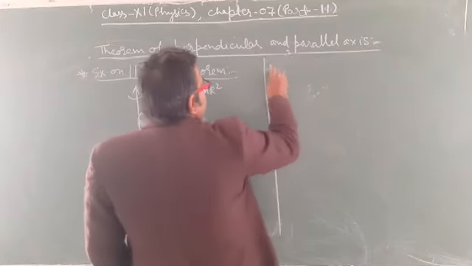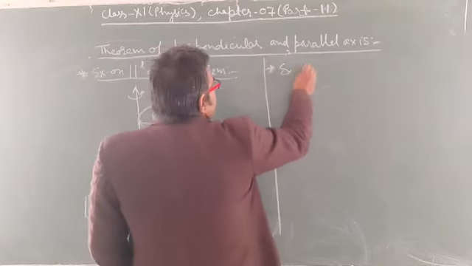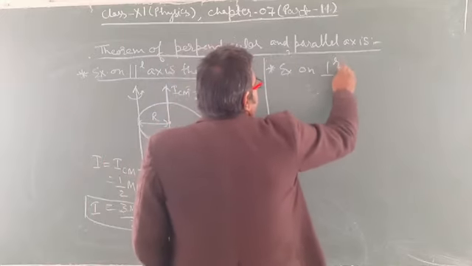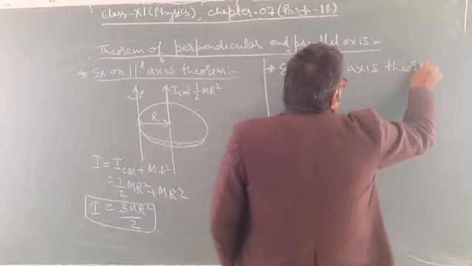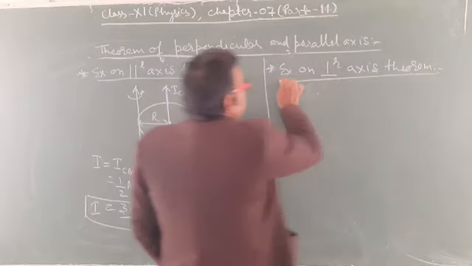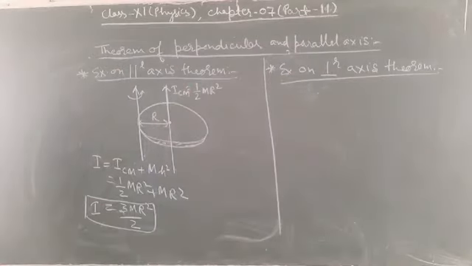Another example, an example on the perpendicular axis theorem, and moment of inertia about an axis through its center of mass perpendicular to its plane.